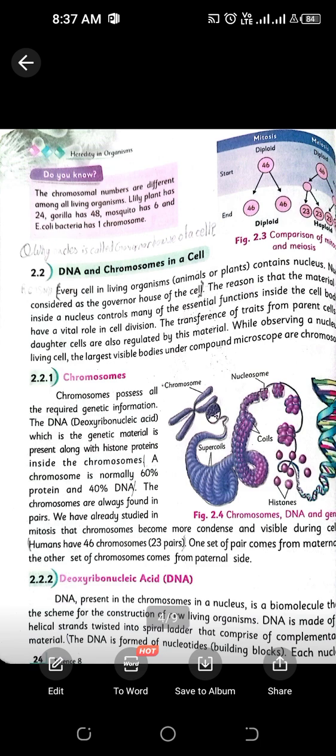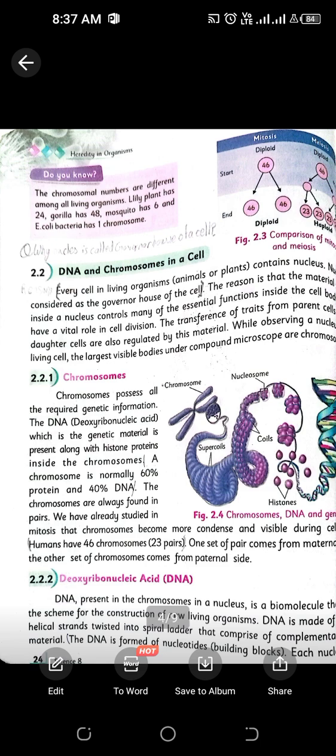We'll discuss further. Chromosomes possess all the genetic information that is required for the development of a human being. First of all, they are in a thread-like structure, which is known as chromatin.